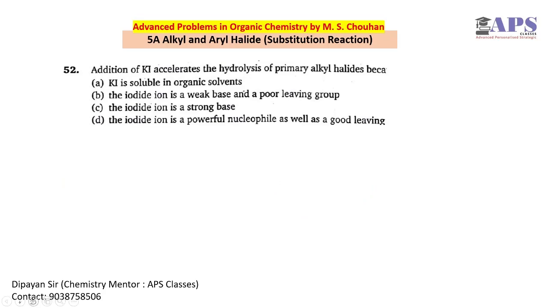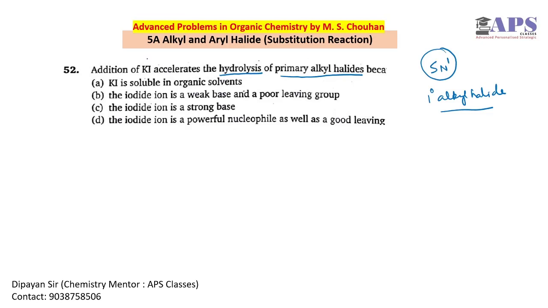Next, question number 52. This is a very interesting question because we have to check the hydrolysis reaction here. Any kind of solvolysis or hydrolysis is basically an SN1 reaction. But here we have a primary alkyl halide. A primary alkyl halide will not give a stable carbocation, because in primary the hyperconjugation and inductive effects are generally very small. So SN1 reaction is not that feasible in a 1 degree alkyl halide.